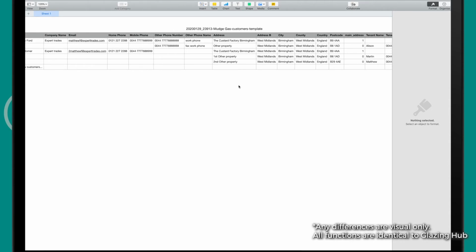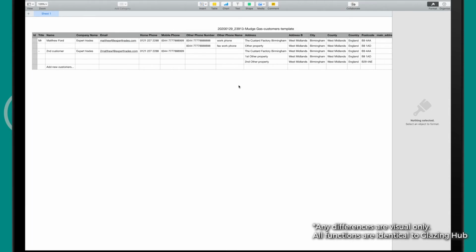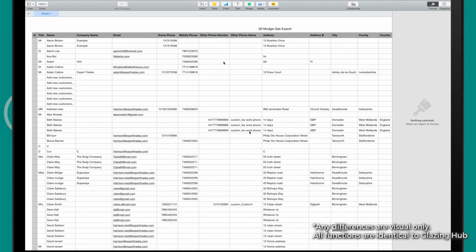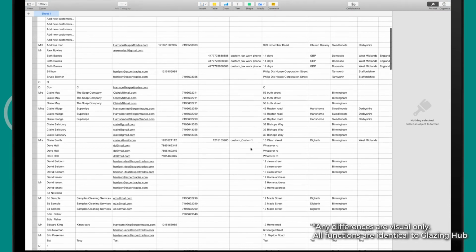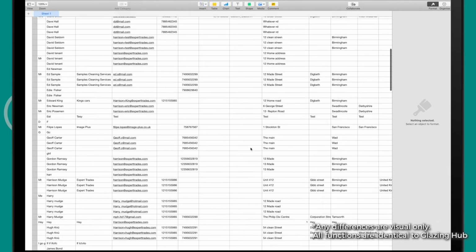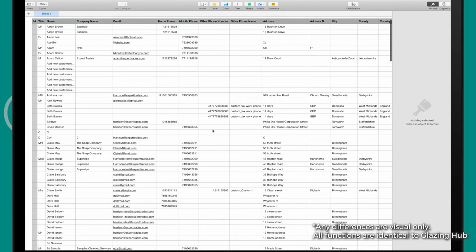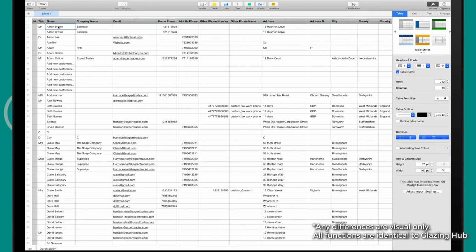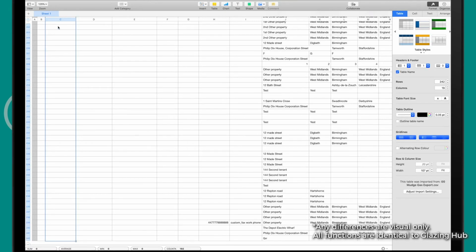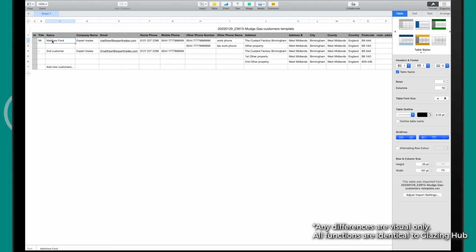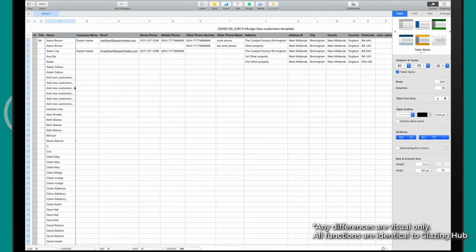It's essentially a case of going over to your export, copying and pasting the list into the relevant columns. I'll show you what that looks like from another export of an Expert Trades account. So this is another export from another test account that we've got. As you'll see, there's a lot of duplicates in here. We like to do a lot of testing. But this is an export that you typically see from a different provider. And it's just a case of going into each column, top to bottom, copying and pasting over like so. And you just repeat that for each relevant column.